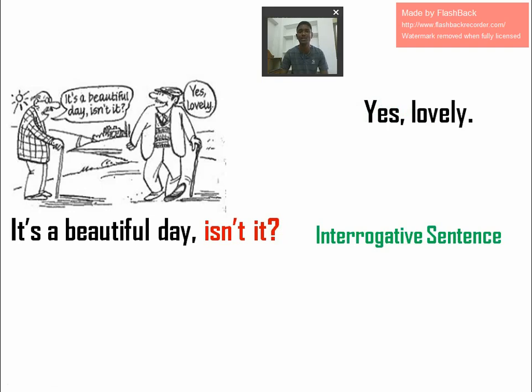Here we have a short question. What is the short question here? Isn't it? So "isn't it" is a short question and it is called a question tag. We say it is a short question because "It's a beautiful day" is only a simple sentence, a declarative or assertive sentence. And we have a short question after that, so it became an interrogative sentence. So here the short question "isn't it" is called a question tag.